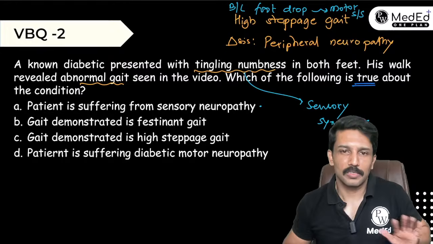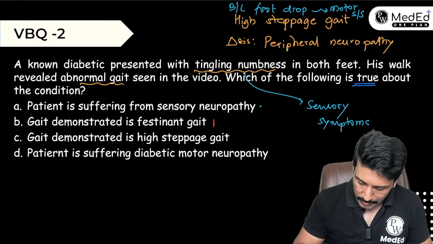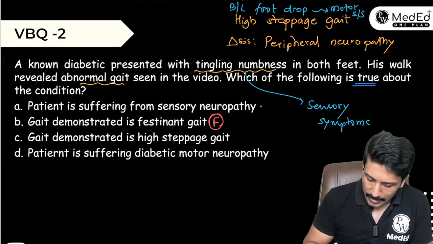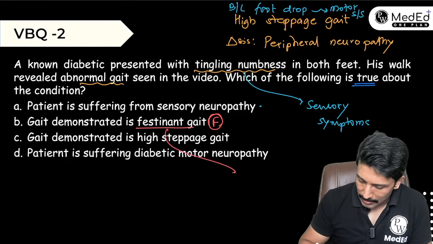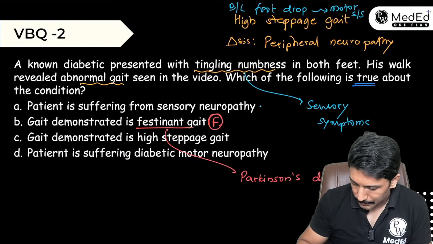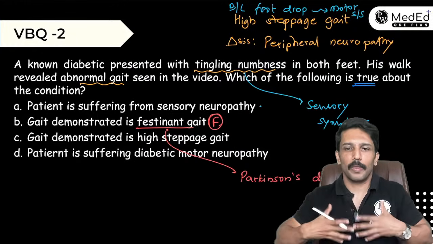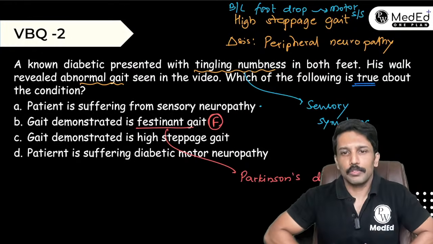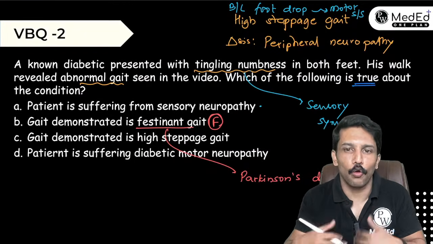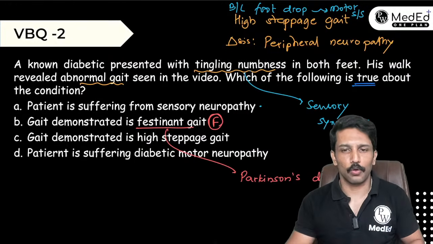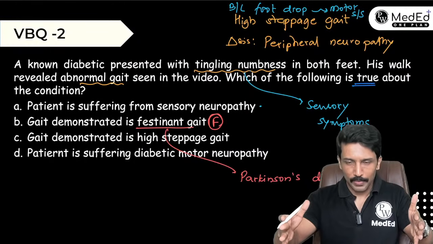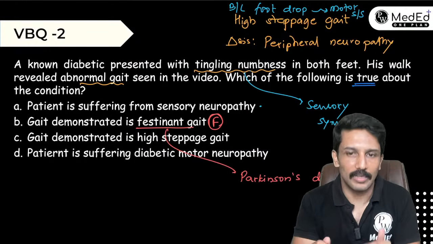Gait demonstrated is festinant gait. This is clearly a false statement because what we saw is the high-steppage gait. The festinant gait is the gait that we see in patients with Parkinson's disease. In patients with Parkinson's disease, because of the increased tone of anterior muscles, they have a stooped forward posture. And because of the stooped forward posture, they have a tendency to fall forward. To escape falling forward, they make certain gait adaptations. They make their feet placement wide and they tend to walk hurriedly.